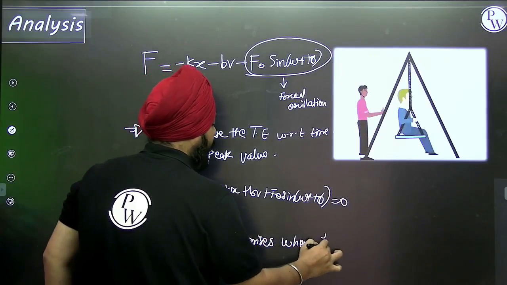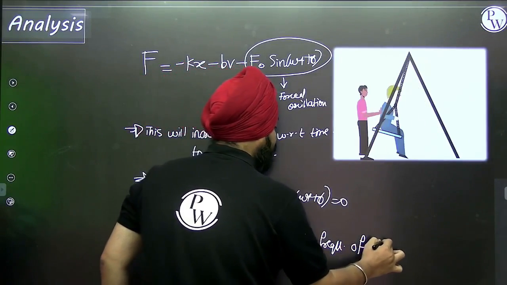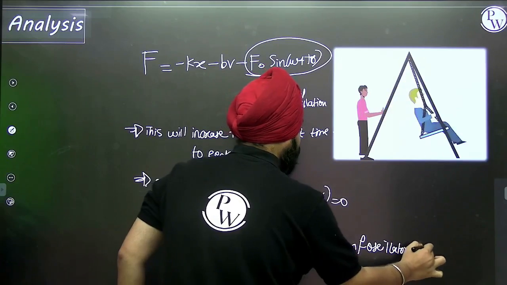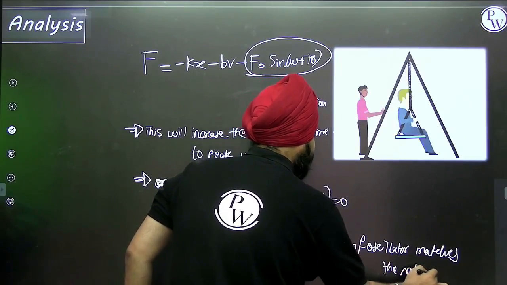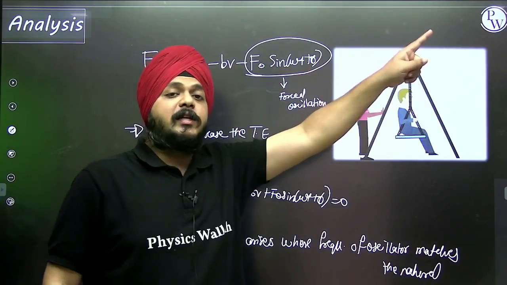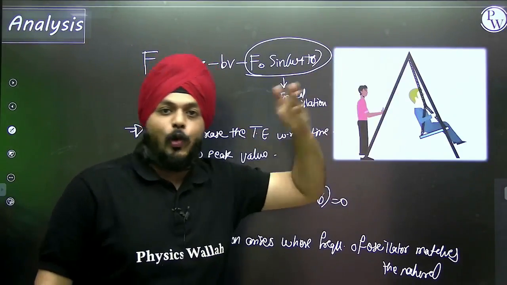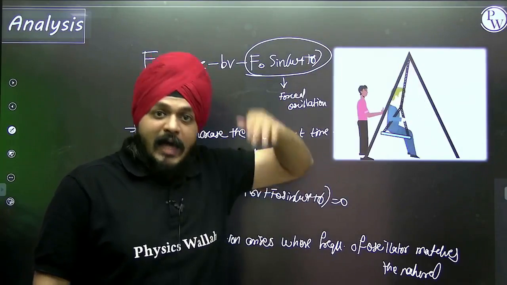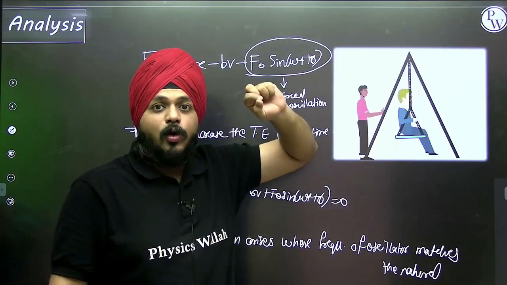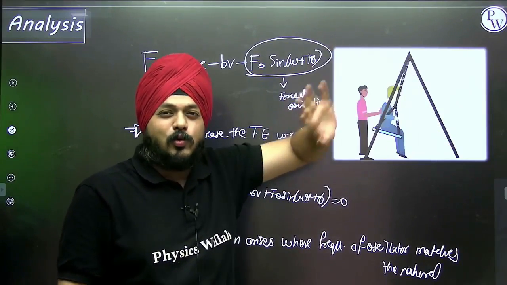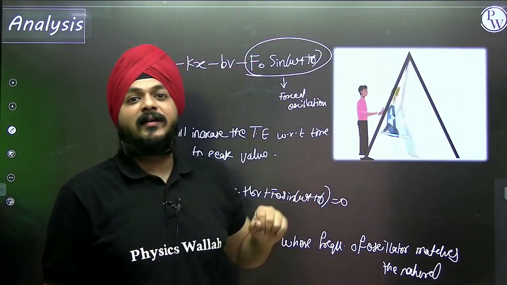where the frequency of the oscillator matches the natural frequency. Suppose initially the frequency of the SHM was 2 pi. Now here comes the damping force. Slowly it decreases to 0. Now again the external force is applied. Now the value is increasing from 0 to pi by 2, pi by 3, pi by 4, like so it is increasing, it is reaching pi. Finally it is reaching 2 pi.